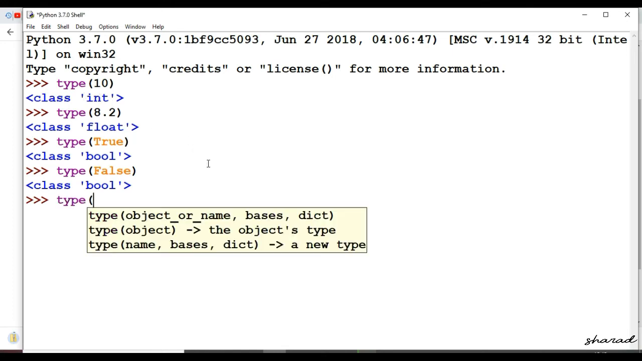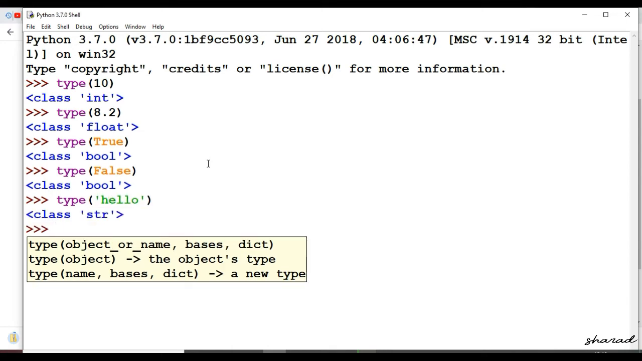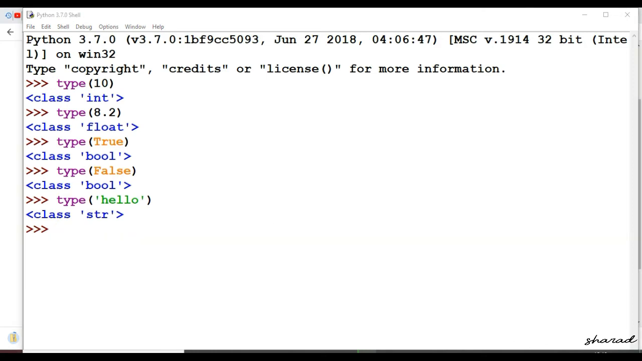type(True) belongs to the class bool, Boolean. type(False) also belongs to the class bool. Next is type('hello'), which belongs to the class str. Str stands for string.